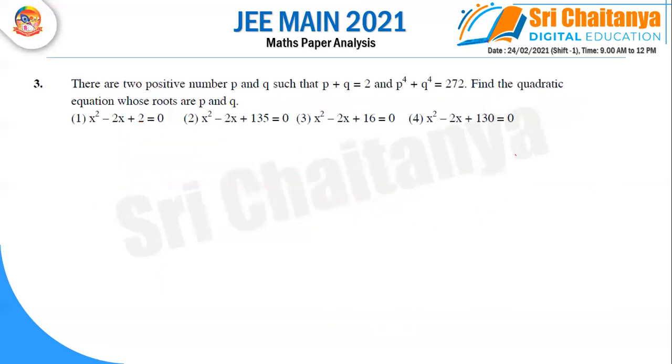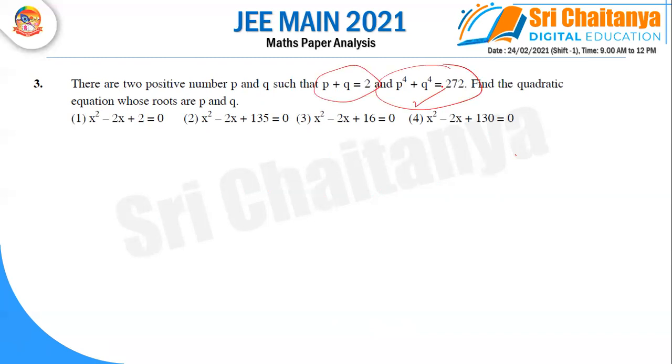Let us go to the next question. We are given 2 positive numbers P and Q with 2 conditions. One is P plus Q is 2, another is P power 4 plus Q power 4 is 272. Find the quadratic equation whose roots are P and Q. We shall find one quadratic equation by using these 2 properties.